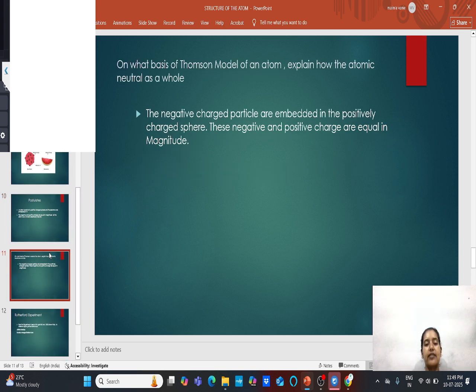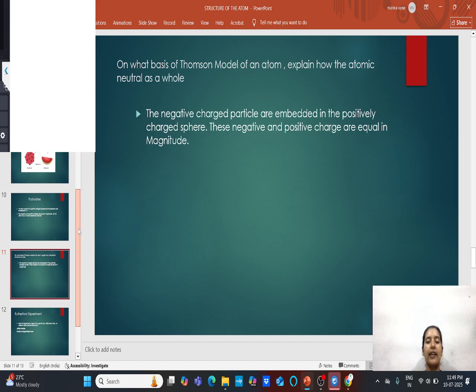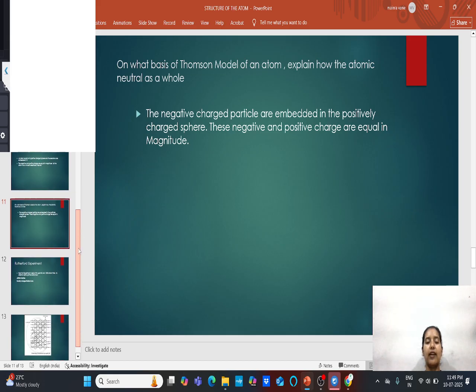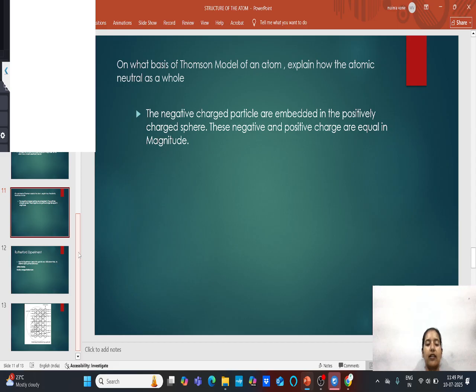So now let's have a look. The negatively charged particles are embedded in the positively charged sphere. These negative and positive charges are equal in magnitude. When they are equal in magnitude, that time they are known as neutral.